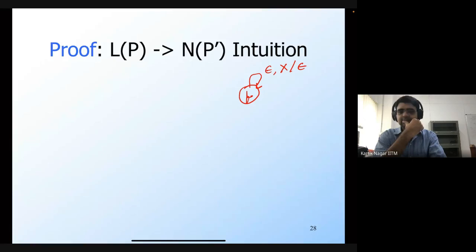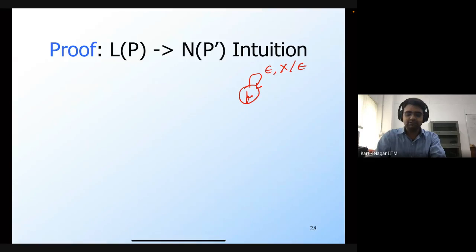Okay, so yeah, that's correct. So Vinith is saying that we can add a symbol in the start. Okay, yeah, so that is what we will do. So in this P prime, we are going to add another symbol. At the beginning, before processing any of the symbols from the input string, we are going to add a new bottom into the stack, and then we are going to give the control to P. So this is how we will construct P prime.